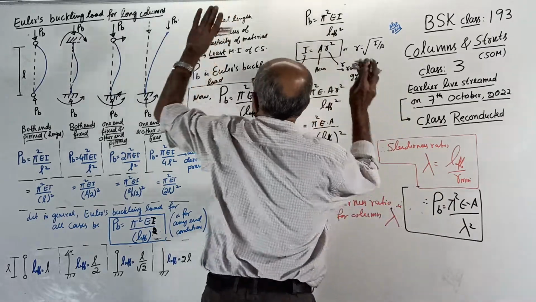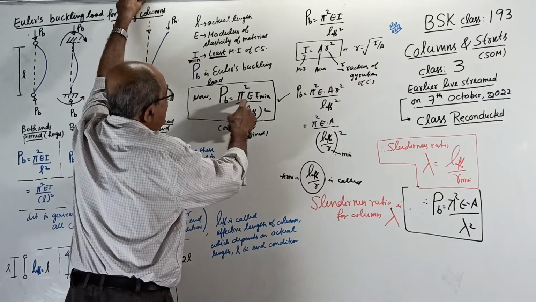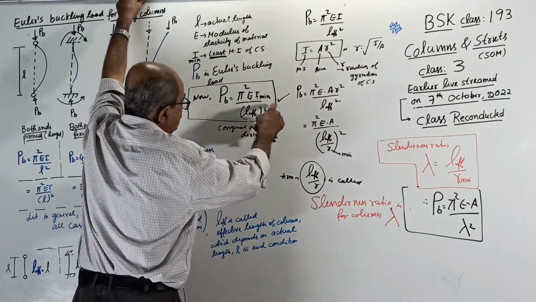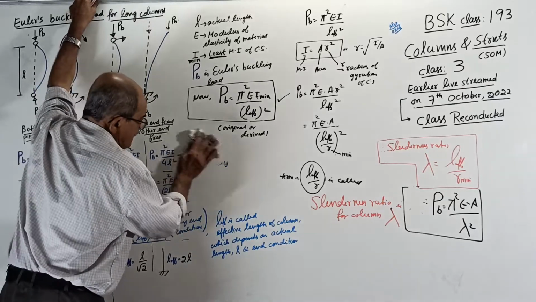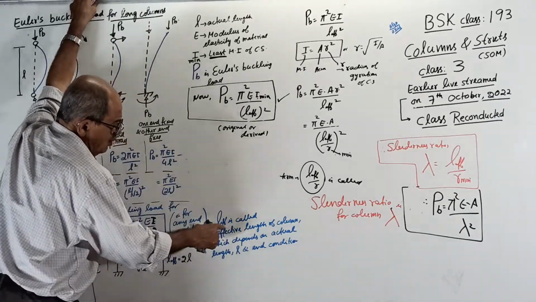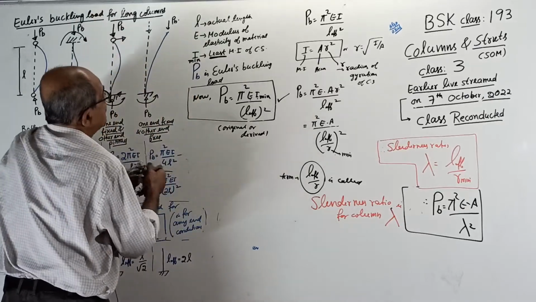So, I will write now here, the original formula is pi square E I minimum by L effective square. Now I will remove these statements and put a summary here.